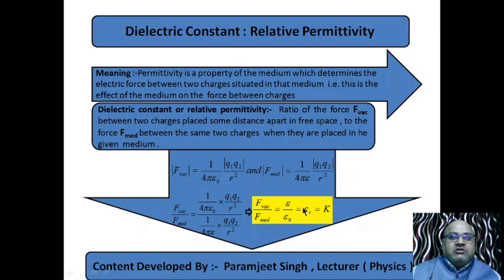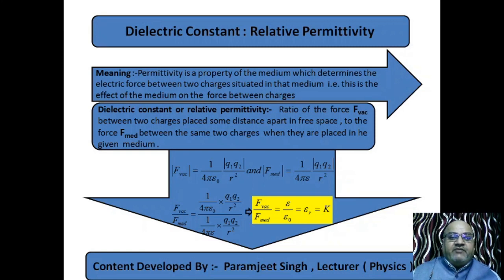This blue background box is giving the ratio epsilon by epsilon naught, and this epsilon by epsilon naught is the dielectric constant K. And see, this is epsilon r, the relative permittivity. See the title, dielectric constant or relative permittivity. Both are the same.